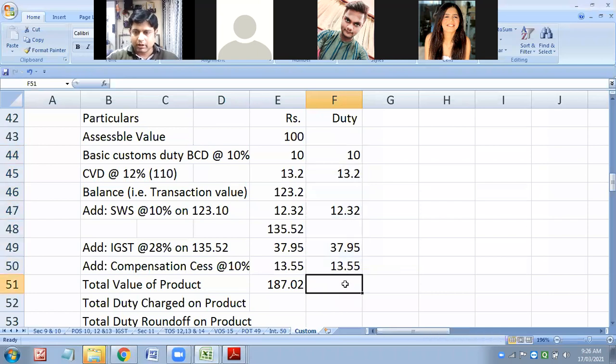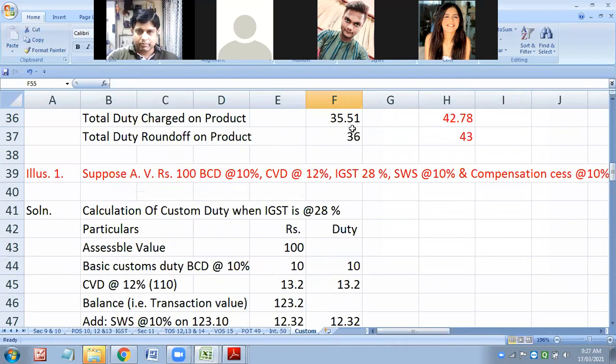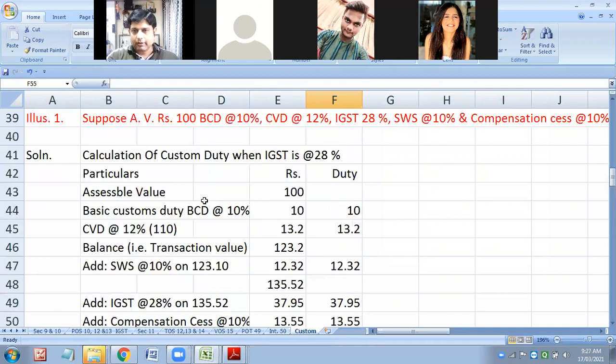Yes, absolutely right. Round off 187. I hope you must be understanding the logic of rounding off. Okay?